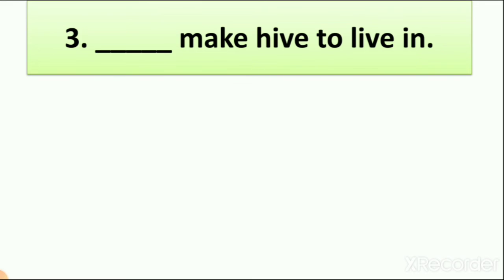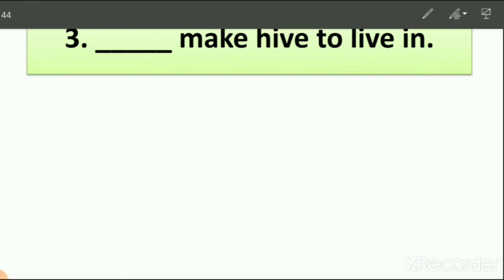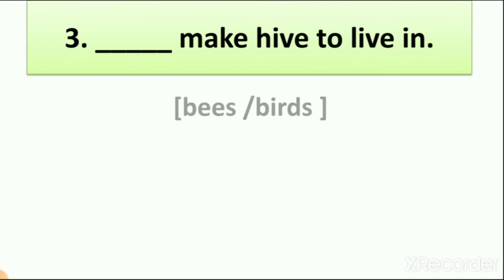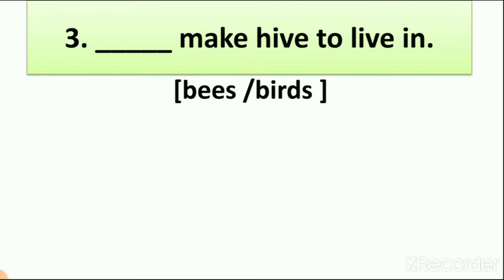Now let's see the next one. Dash make hive to live in. Now which animal lives in a hive? We learned about this. One insect makes a hive for its living. Let's see if you remember or not. We have two options, bees and birds.